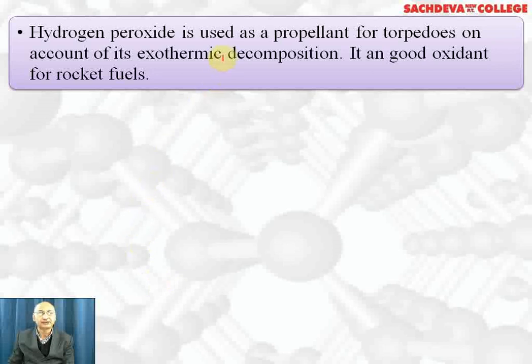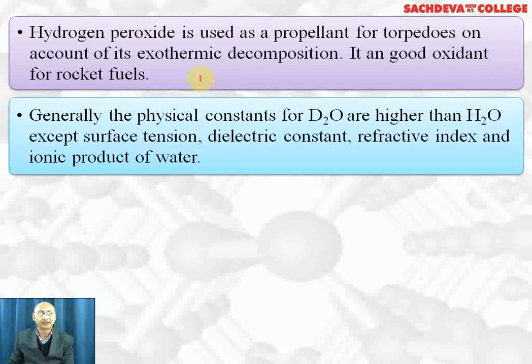Hydrogen peroxide is used as rocket propellant. Here, concentrated hydrogen peroxide is used as a propellant for torpedoes on account of its exothermic decomposition, and it's a good oxidant for rocket fuels like hydrogen, hydrazine, etc. Generally, the physical constants for D2O are higher than H2O except for surface tension, dielectric constant which measures the polarity, refractive index and ionic product of water.